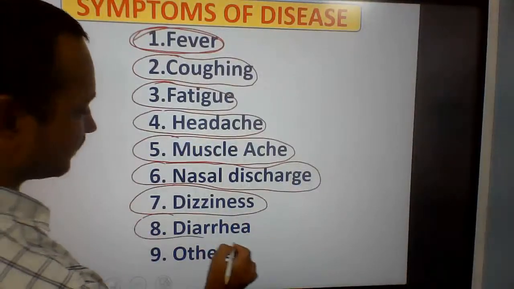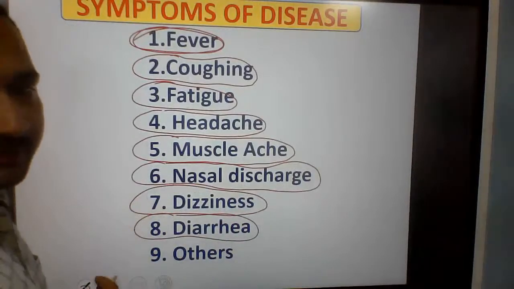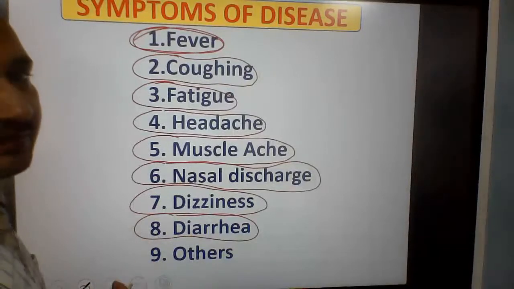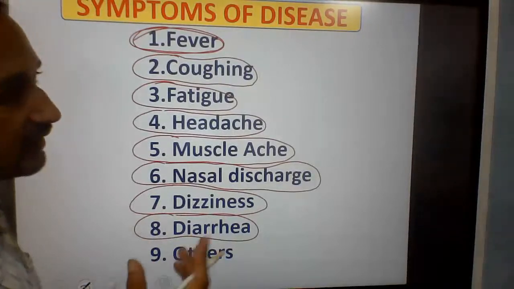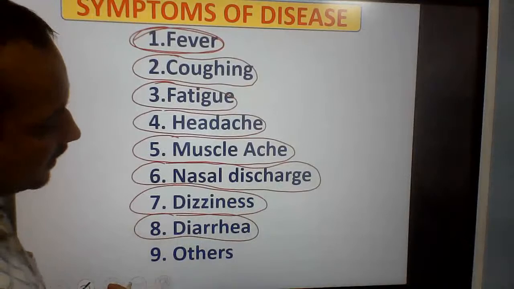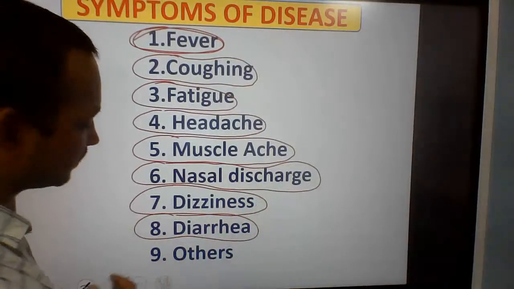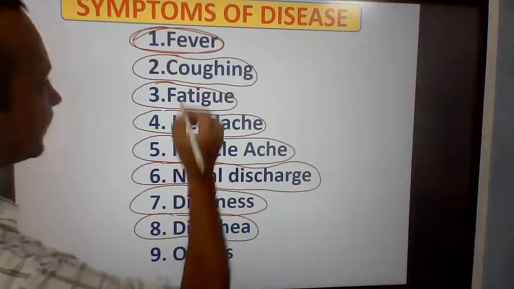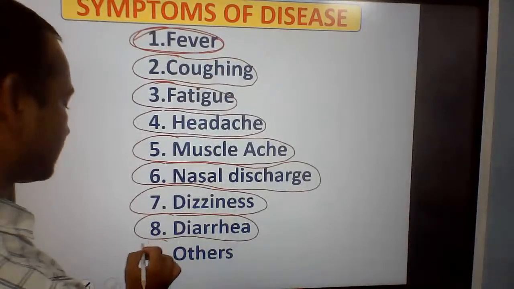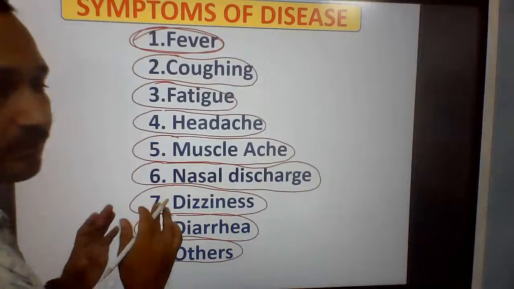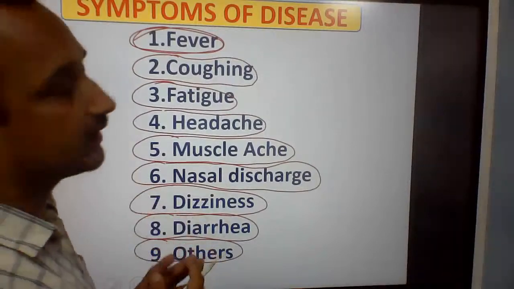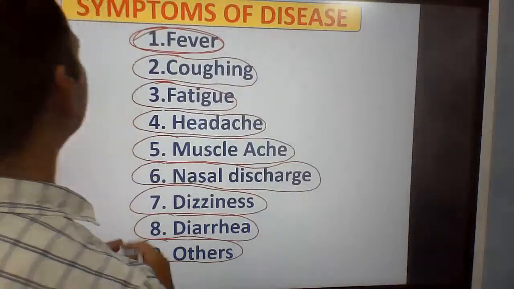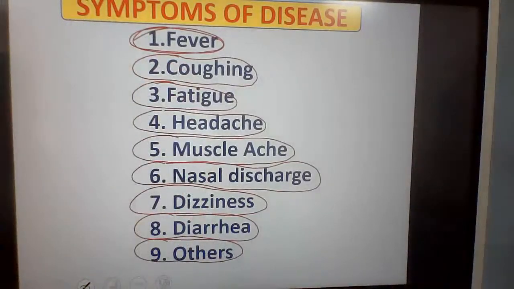Diarrhea is another kind of symptom. Diarrhea, loose motion, excess loss of water, because our intestine reduces the absorption of water, so there is excess loss of water from the body. And there are some other symptoms apart from this that indicate the person is suffering from some disease. So these are the symptoms of disease.